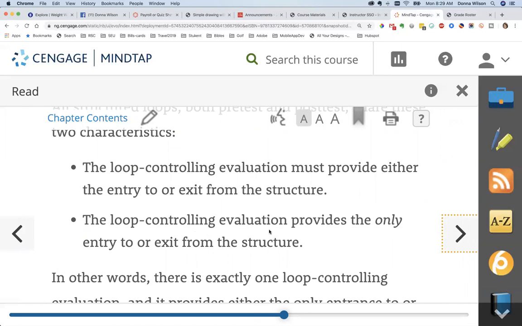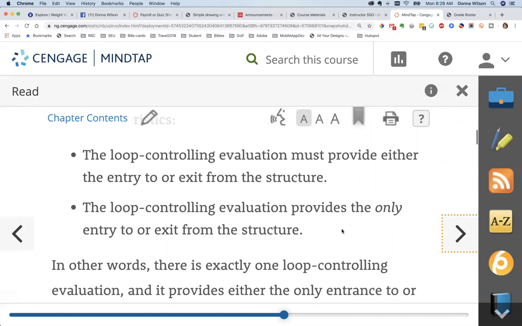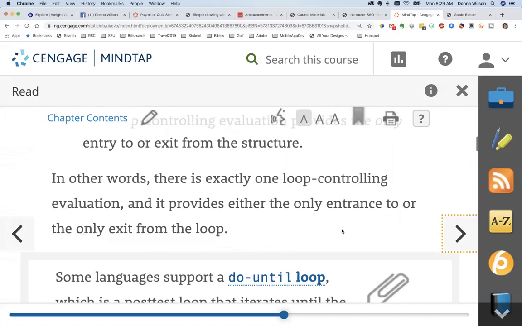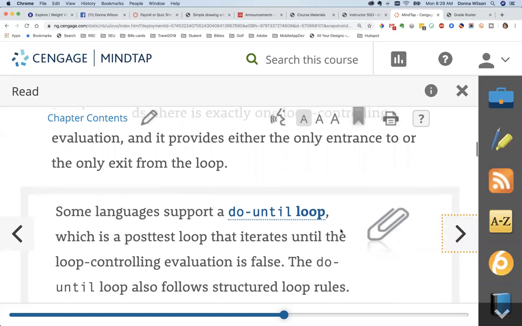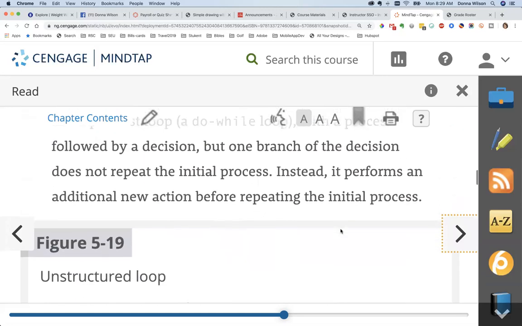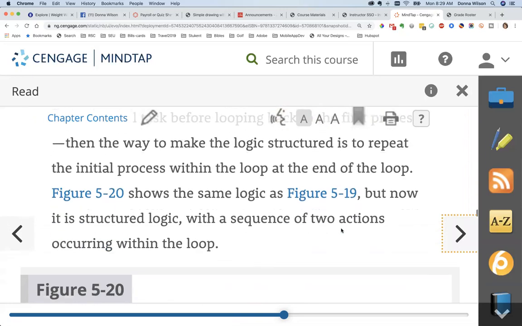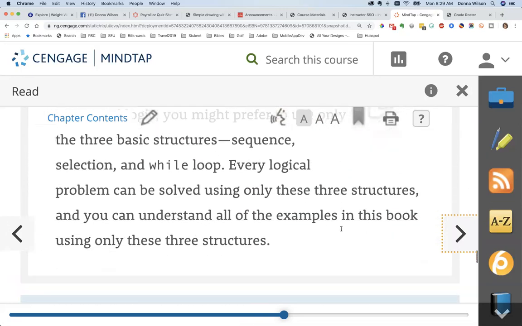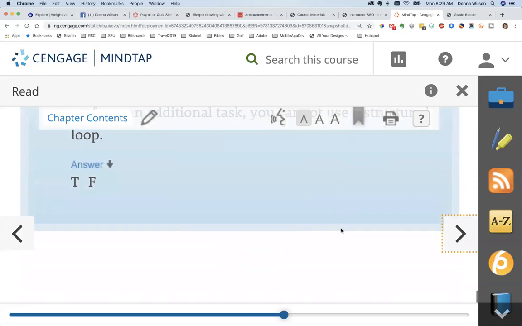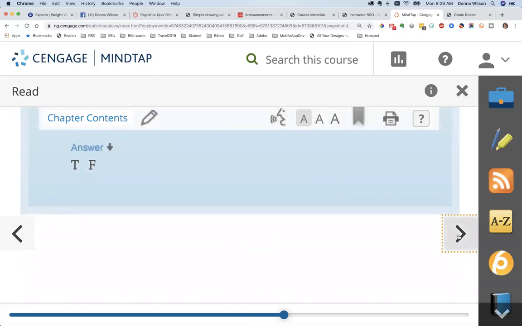The loop controlling evaluation provides the only entry to or exit from the structure. In other words, there is exactly one loop controlling evaluation, and it provides either the only entrance or only exit. So even though it does say some, you can go over some of this unstructured stuff because it will be on that Unit 5 test that you take.